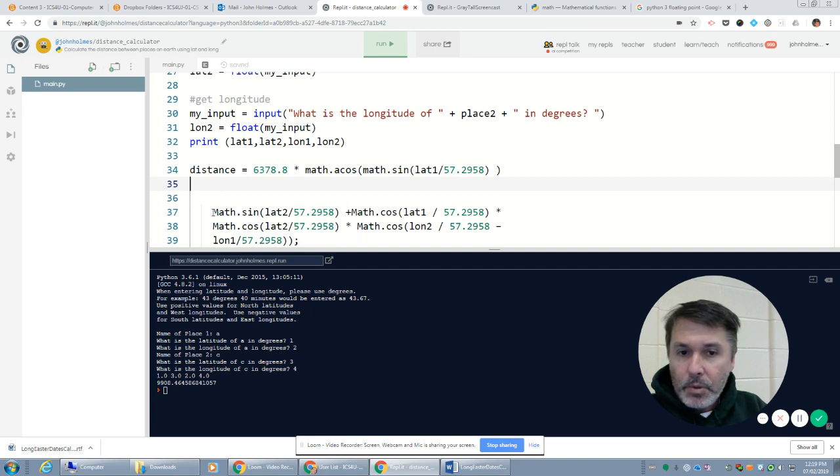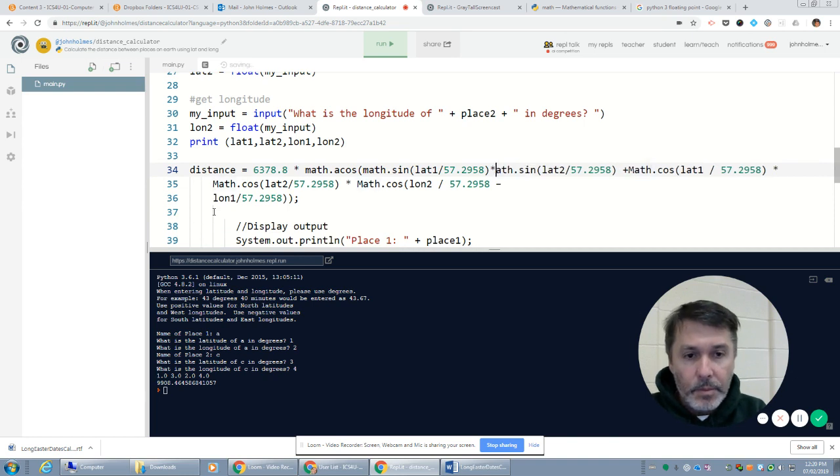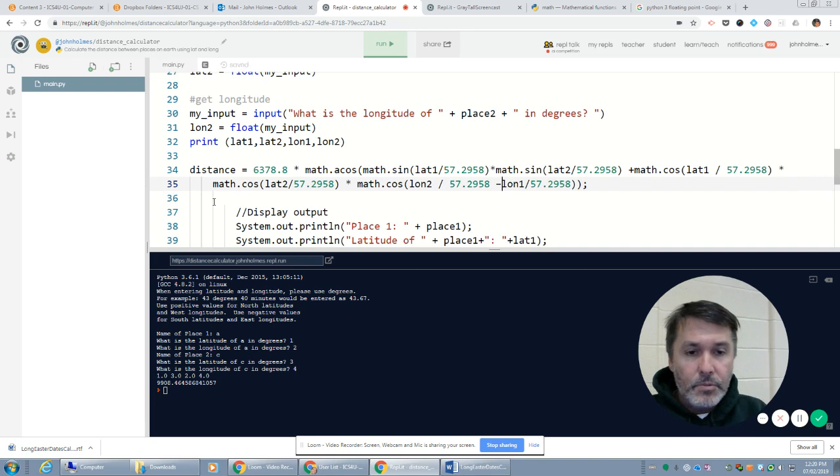I've got a paper beside me with what that correct formula is. Remember, I added an extra bracket there, and I know that I removed an asterisk. So it's this. I'm just taking the math formula, the math of sine of that, plus the math, I'm using the cosine value, times the math of the cosine value of lat 2 times, subtract the longitude.